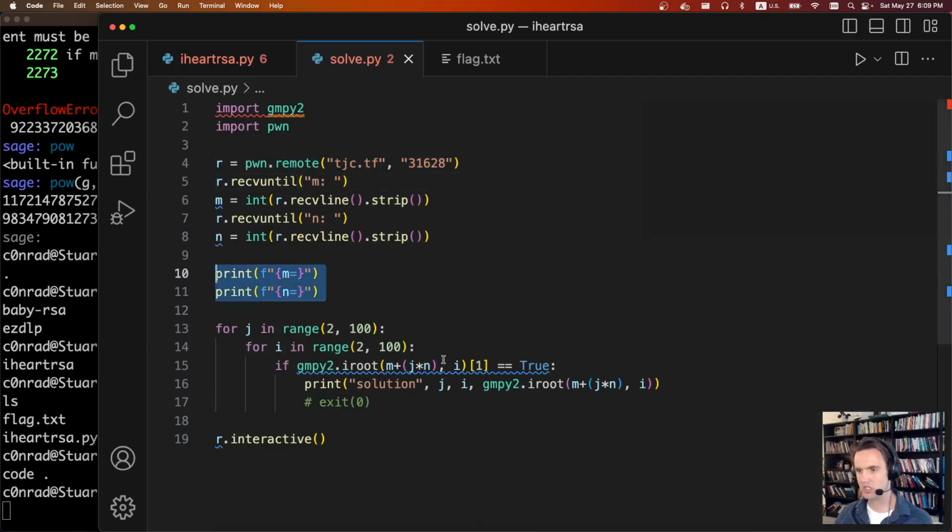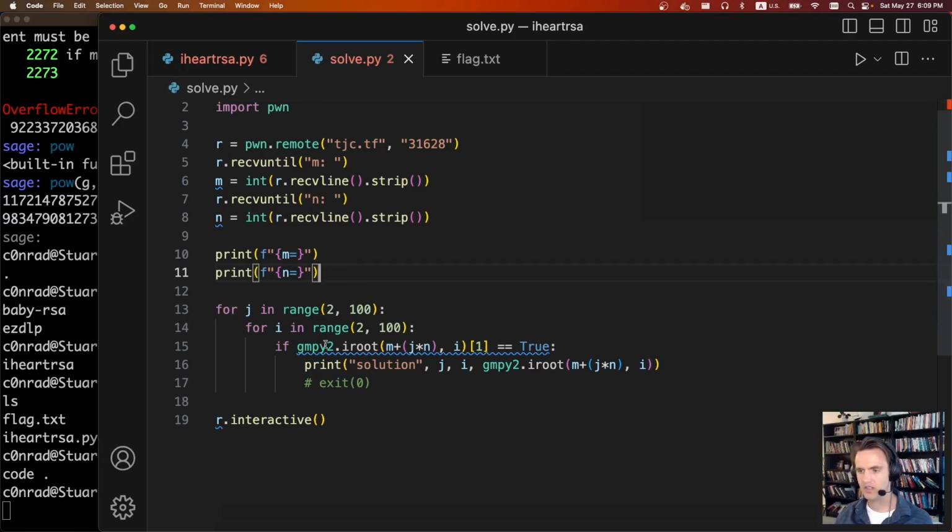And like I said, we're pretty much just going to brute force it. We don't know how far around it wrapped when it did that pow, but we can just guess: maybe it wrapped around once, maybe twice, 3, 4. I did it up to 100, and it finds it pretty fast. We also don't know what integer root it did. So this is the value of e.